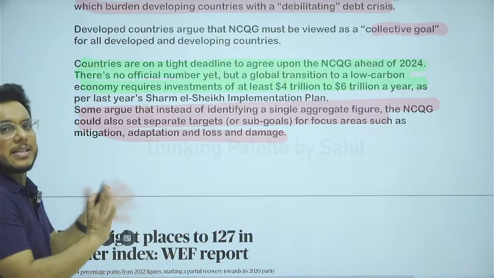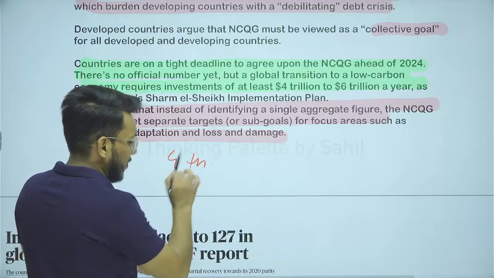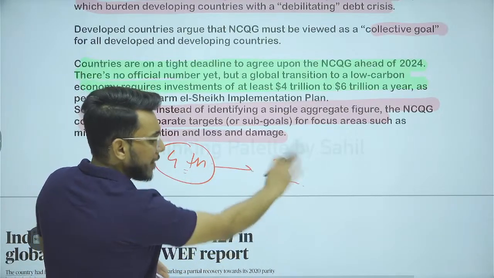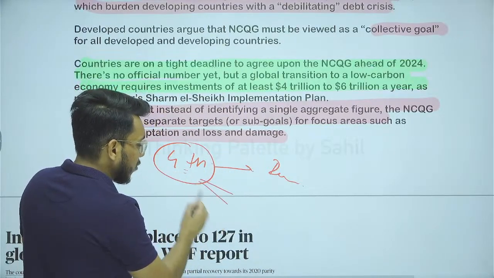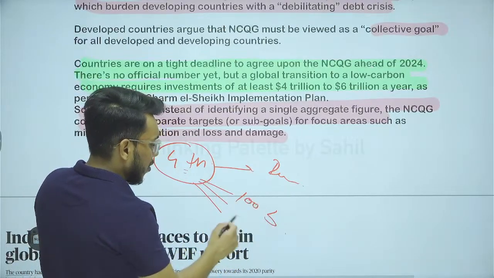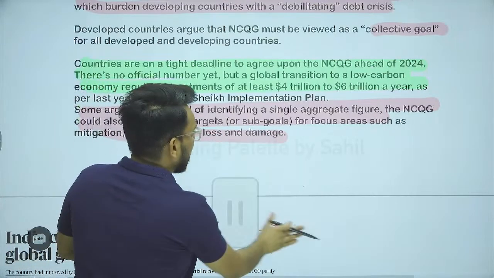For example, let's say this year we reach a target that $4 trillion is to be given every year. Is it $4 trillion on all the developed countries, and then they will see which country will give how much? Or will we decide that out of $4 trillion, let's say $100 billion is on the US and $50 billion on the UK? So how is that to be decided?